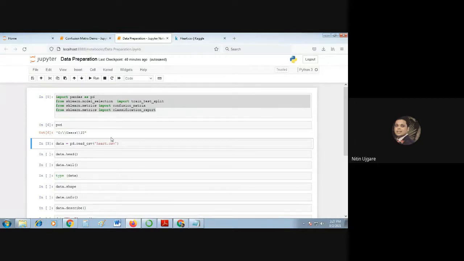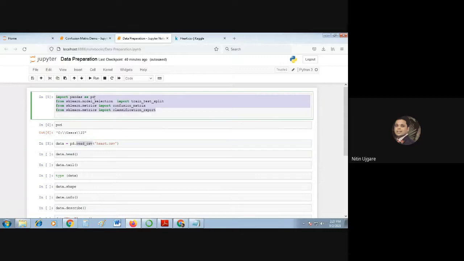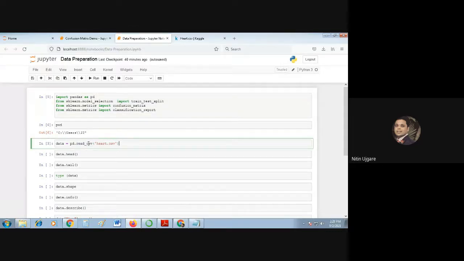So now I understood that I have to copy the heart data set to this directory, so then I can import this data set in the Jupyter notebook. Okay, fine. Now what I will do is import the samples or rows into some other object in Python. I'm going to use the read_csv function of the pandas library that allows me to read the values of the data set and store it somewhere.